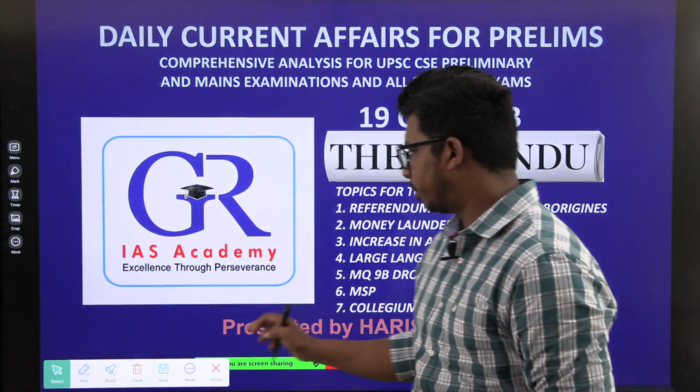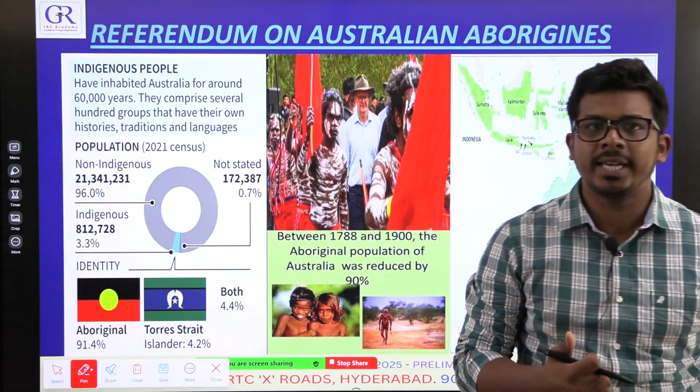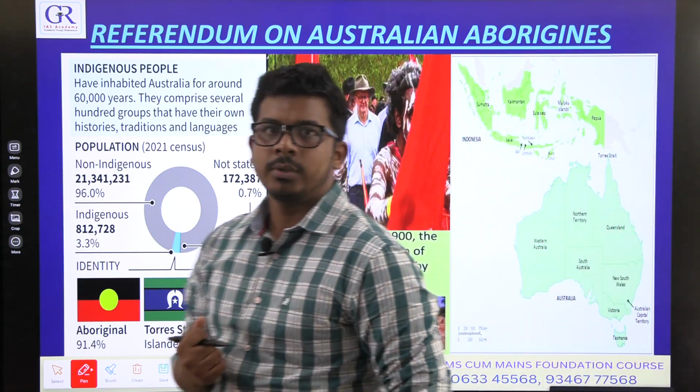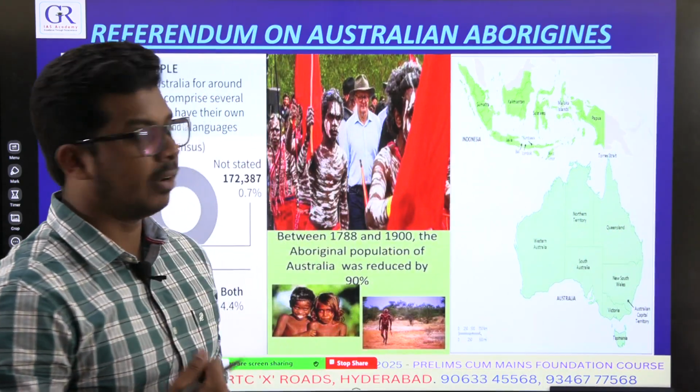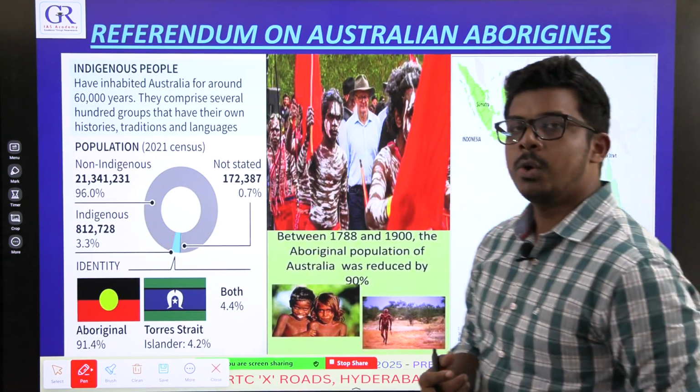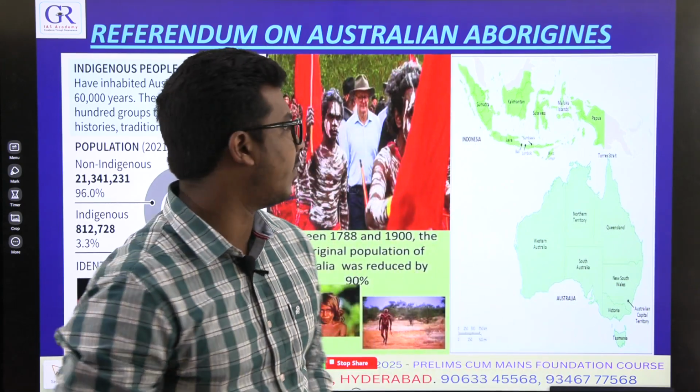So let us begin. Our first news article, a very interesting article: Referendum on Australian Aborigines. See the title again, Referendum on Australian Aborigines. So who are these Aborigines? Who are the original inhabitants of Australia?